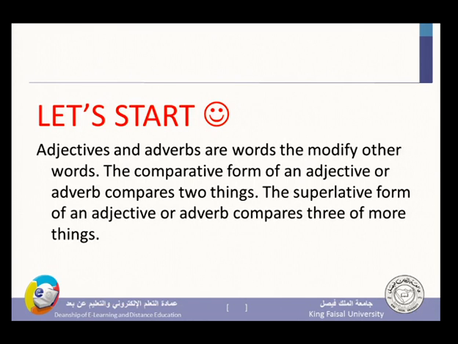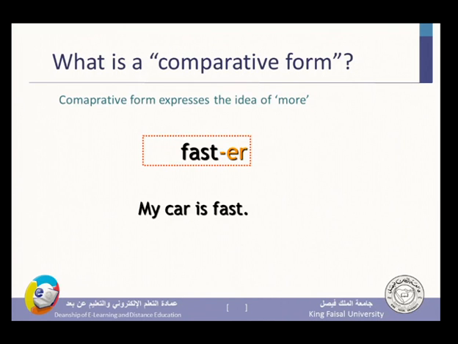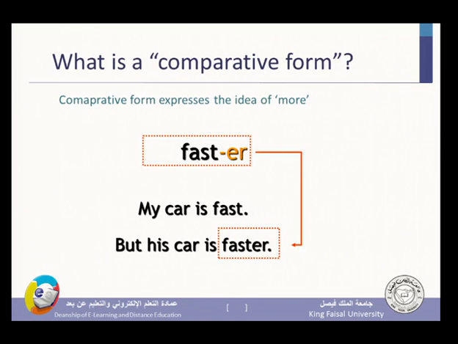And here I just gave you a definition for the adjectives and adverbs. I've already mentioned that, but here I wrote it. Comparative and superlative, the thing that I also have talked about. Fast, faster, comparative. Ahmed is fast, but Ali is faster. We just add the ER. My car is fast, but his car is faster. Faster, have you seen it? Comparative.